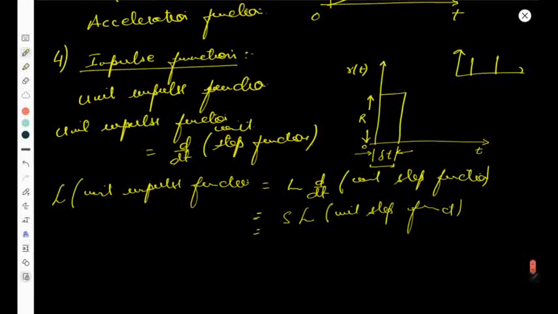This becomes s into 1 upon s, which is equal to 1. So the Laplace of the unit impulse function is simply 1. So these are the 4 input test signals we use in the time response of any control system. Different types of first order, second order control systems we are going to study in the near future. Okay, thank you.